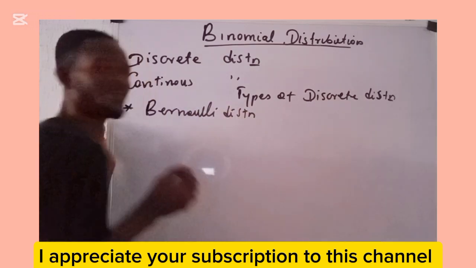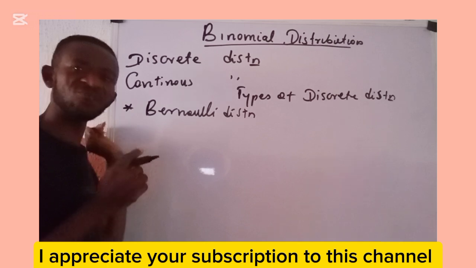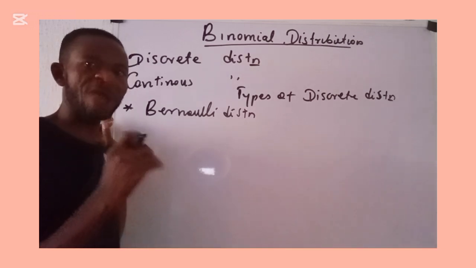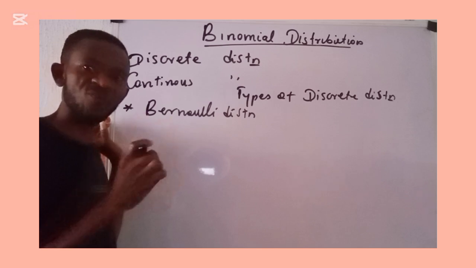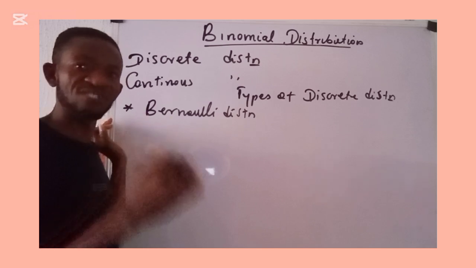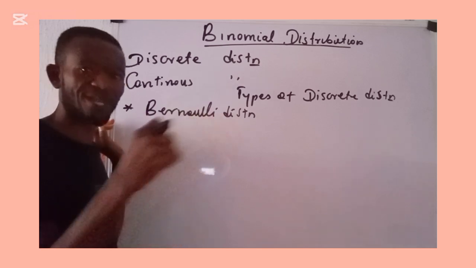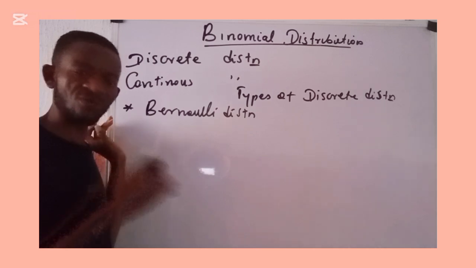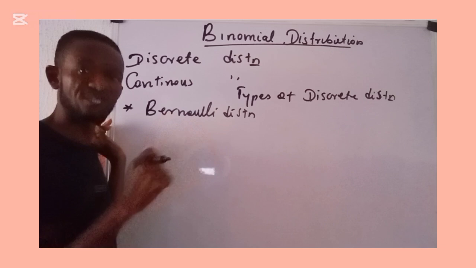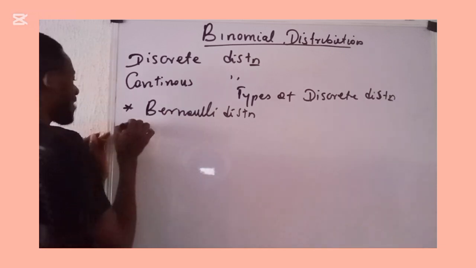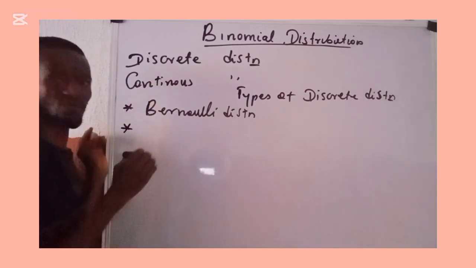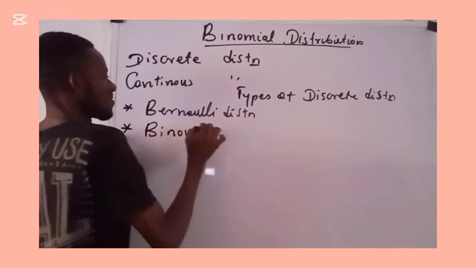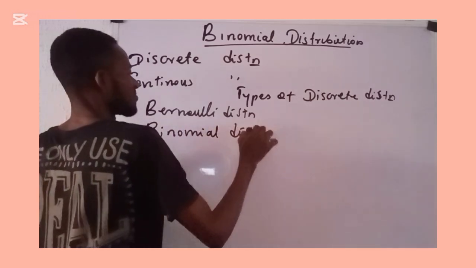And of course, we already had discussed the Bernoulli distribution in our previous class. So, if you are not very much okay with the knowledge of discrete distribution, please, we recommend that class for you because it was a detailed discussion on the Bernoulli distribution. The second one, of course, leads to the topic of today, which is the binomial distribution.